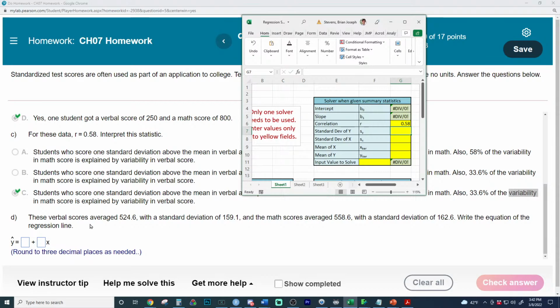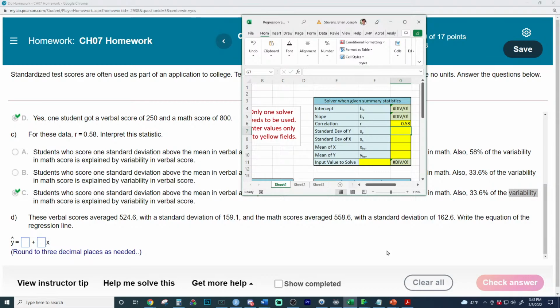So we have to read down here. Verbal had an average of this. Verbal had a standard deviation of this. Math had an average of this. Remember, math is a Y variable. And there's a standard deviation. So what is it for 100 points? Who knows? We'll see what people say. Give it like 10 more seconds.